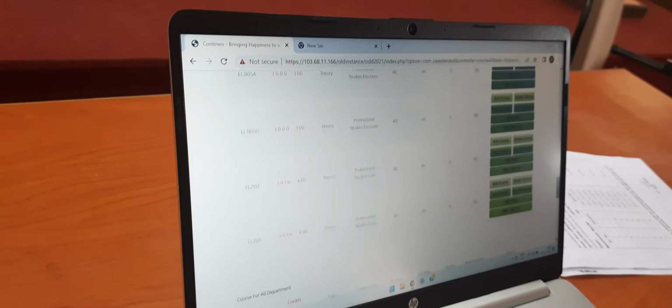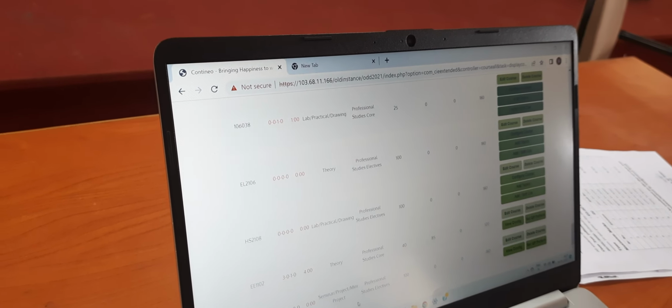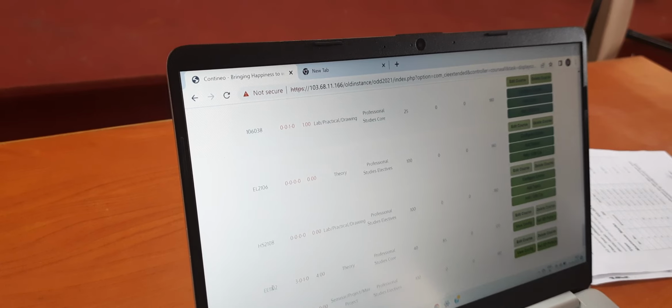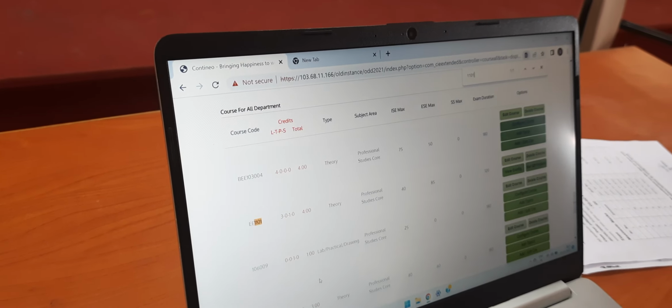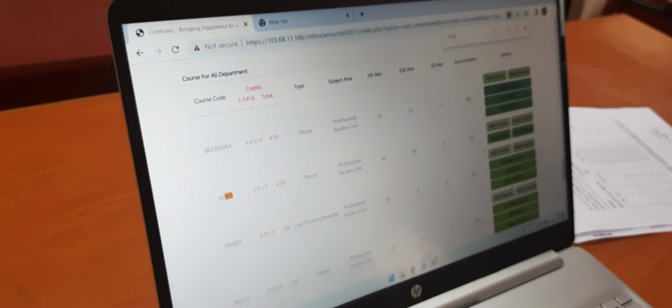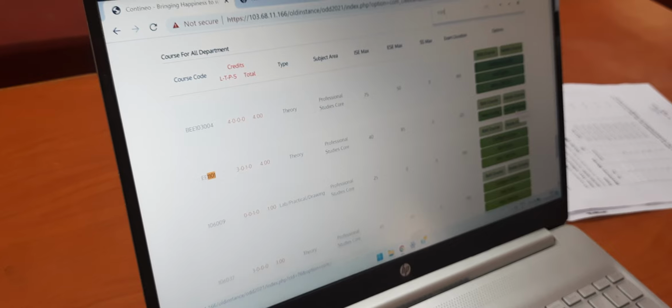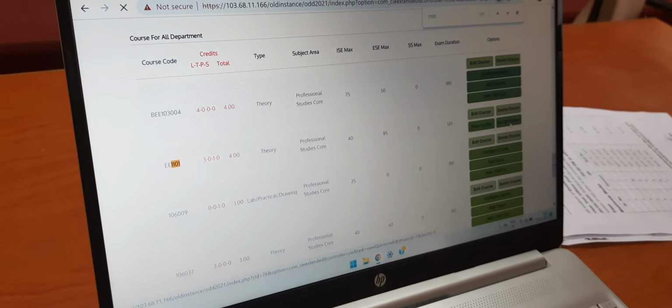Okay, now I just want to search for my subject, which is EE1101. Okay, I can't find it there. So here, yes, it is EE1101. Bucketing has already been done. You have to click on set QP pattern. There you have two options. One is setting ISE and second is setting MSE. Okay.